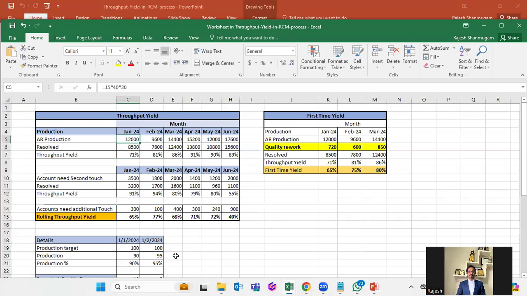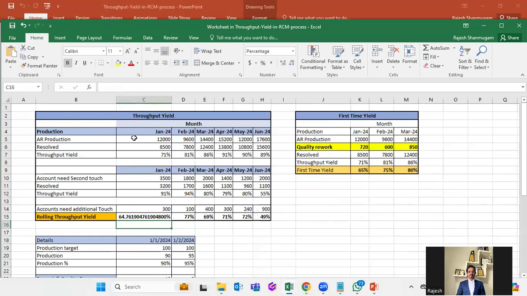And the same accounts, if you consider, 3,500 accounts are coming for my second touch. In that, 3,200 are resolving. I'm considering my throughput is 91%. And the third time I have to work on 300 accounts. You consider 12,000 is not closing within a month, right? It's going for a second touch and it is going for the third touch. If you consider the same thing, your output is only 65%, right? That's what your output is.